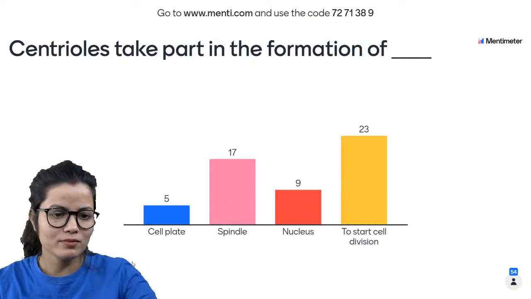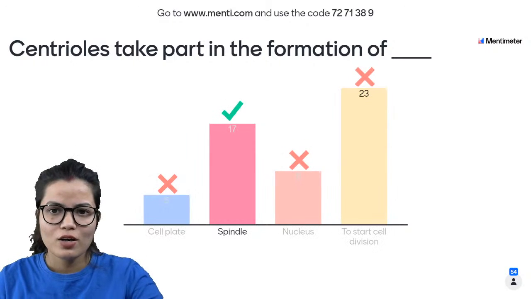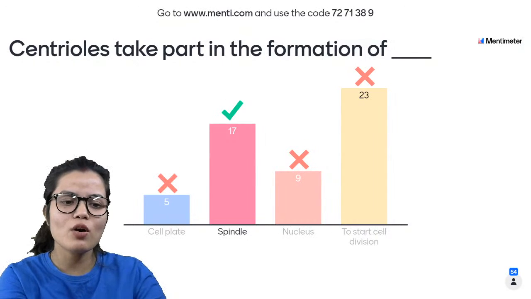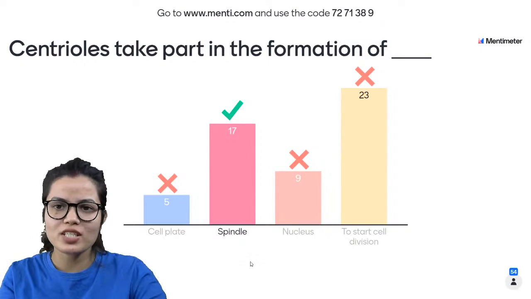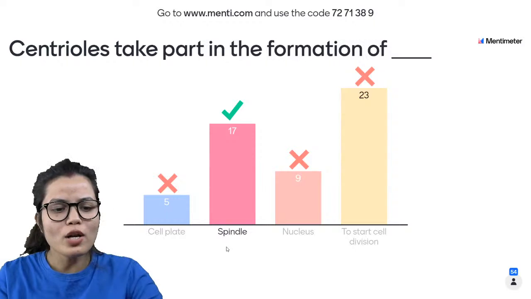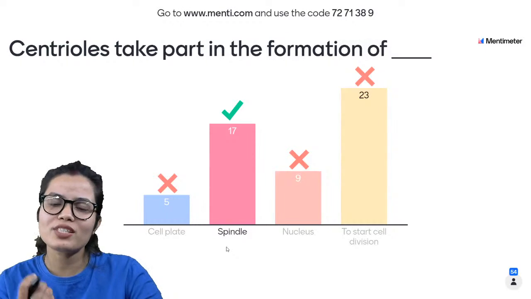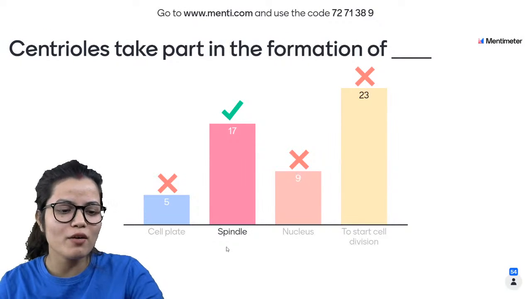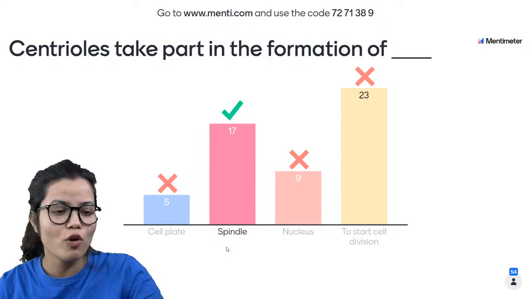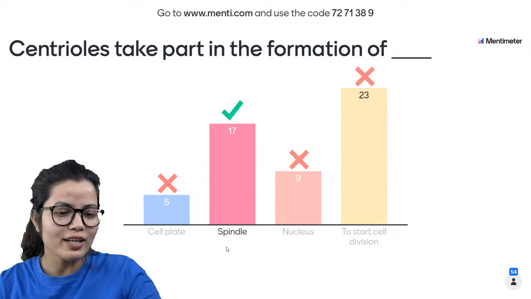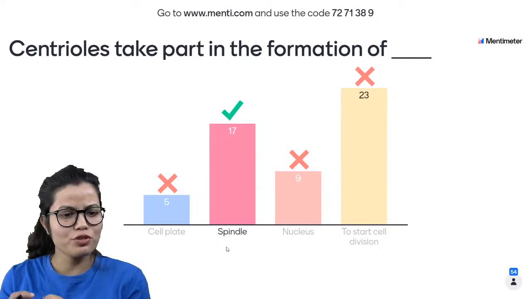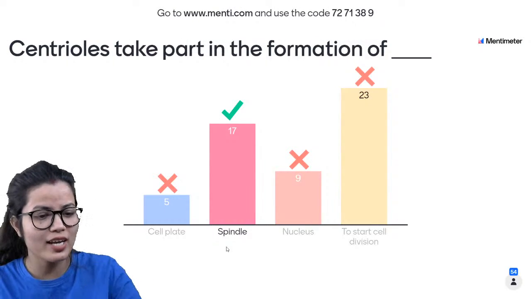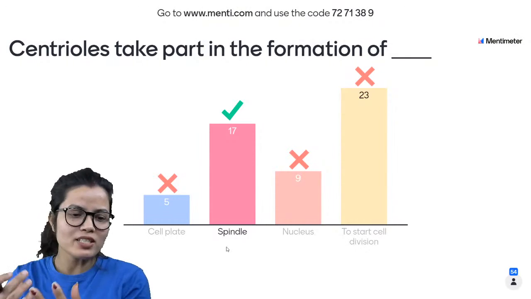Let's see. We have around 17 of you who have marked this question correctly. So you all know that centriole plays a very important role in the formation of spindle. That thread-like structure, dear, is formed by the centriole, and it is called the spindle.